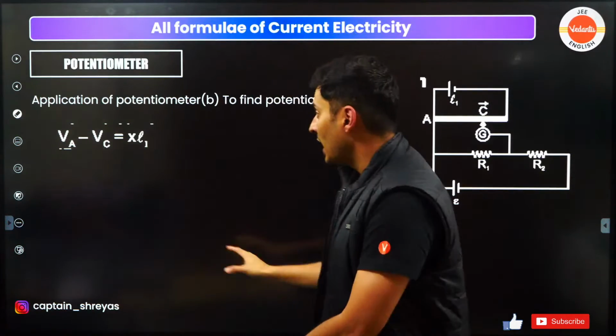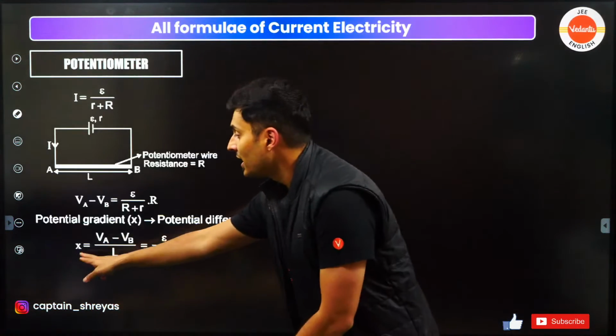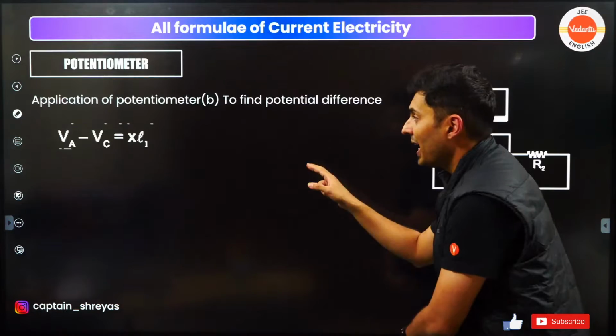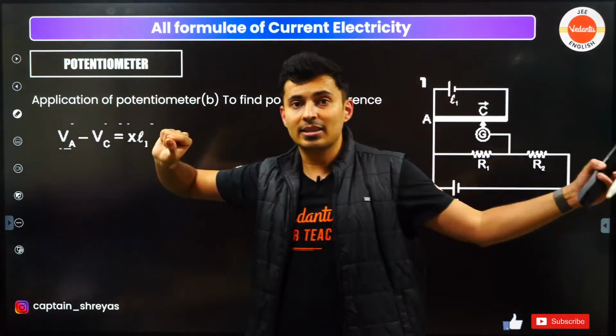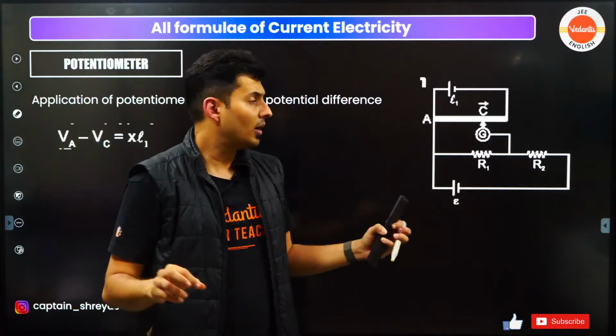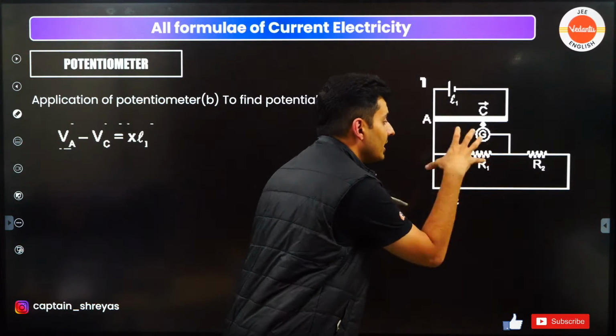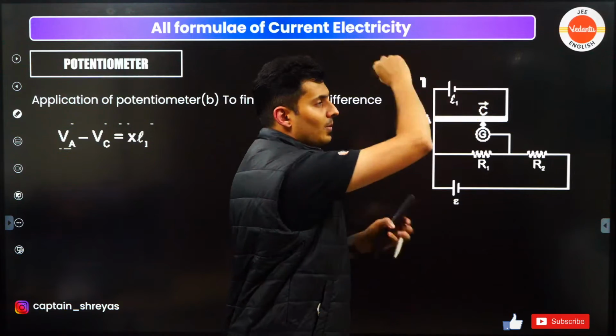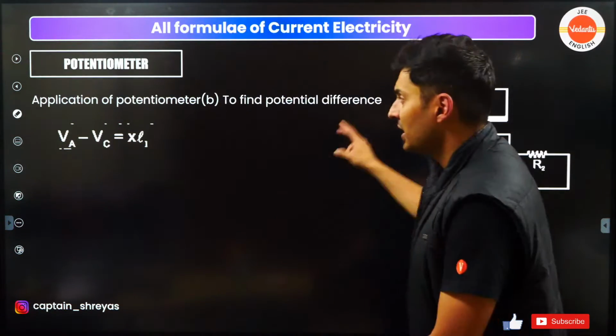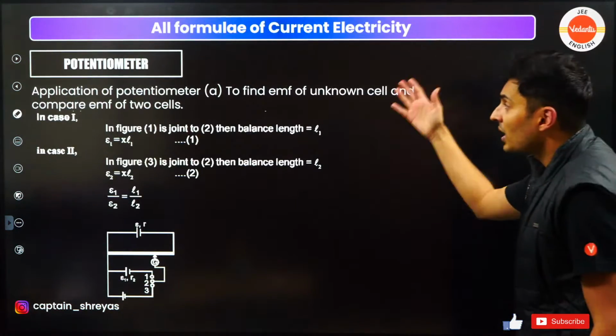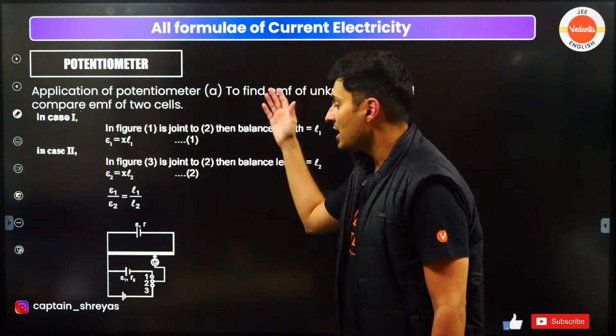So X stands for your gradient. Look at this, X is your gradient. So X into L, where L is the length at which you are getting null deflection. That's when you can measure the voltage in this circuit using this primary circuit. That's the first application.